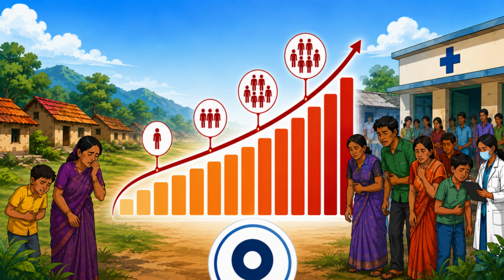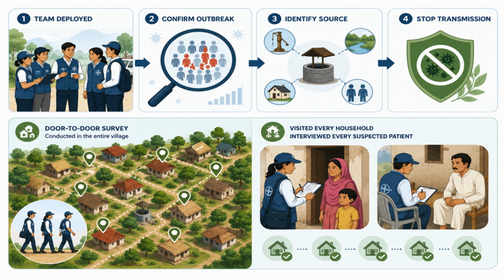An outbreak investigation team was deployed. Their objectives were clear: confirm whether an outbreak had occurred, identify the source, stop further transmission. Instead of relying only on hospital records, investigators conducted a door-to-door survey throughout the village. Every household was visited. Every suspected patient was interviewed.